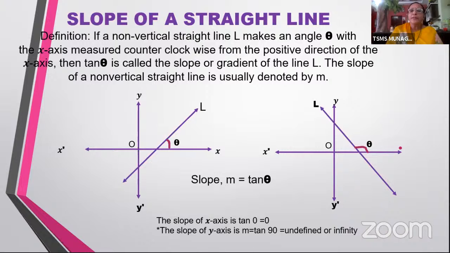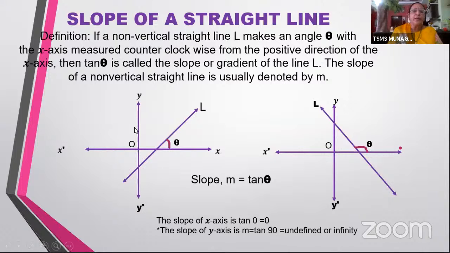Now, when we have this definition, what about the slope of x-axis? What is the angle made by x-axis with itself? The angle made by x-axis with itself is going to be 0, is it not? So, what is tan 0? Tan 0 is 0. So, the slope of x-axis is 0.